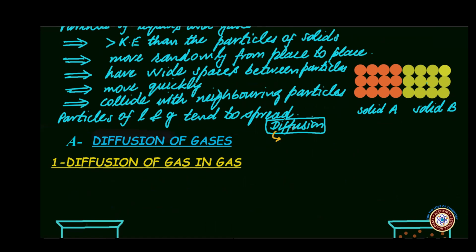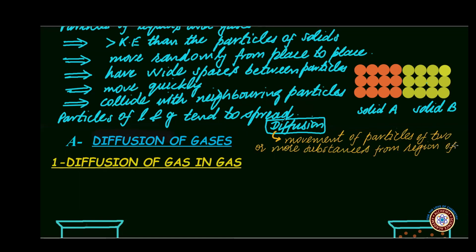Diffusion is the movement of particles of two or more substances from region of higher concentration to region of lower concentration. So diffusion is the movement of particles of different substances into one another from region of higher concentration into region of lower concentration. As a result of diffusion, a homogeneous mixture is formed.